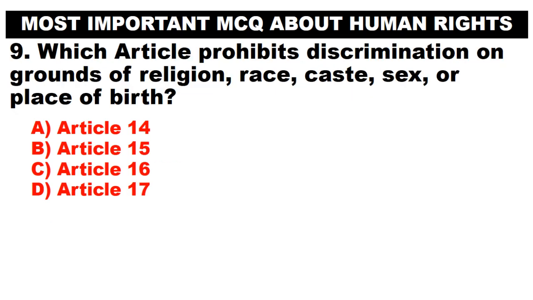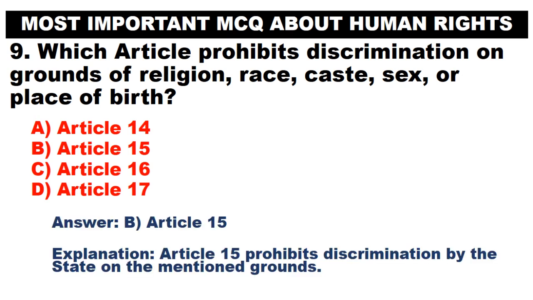Which article prohibits discrimination on grounds of religion, race, caste, sex, or place of birth? A. Article 14. B. Article 15. C. Article 16. D. Article 17. Answer. B. Article 15. Article 15 prohibits discrimination by the state on the mentioned grounds.